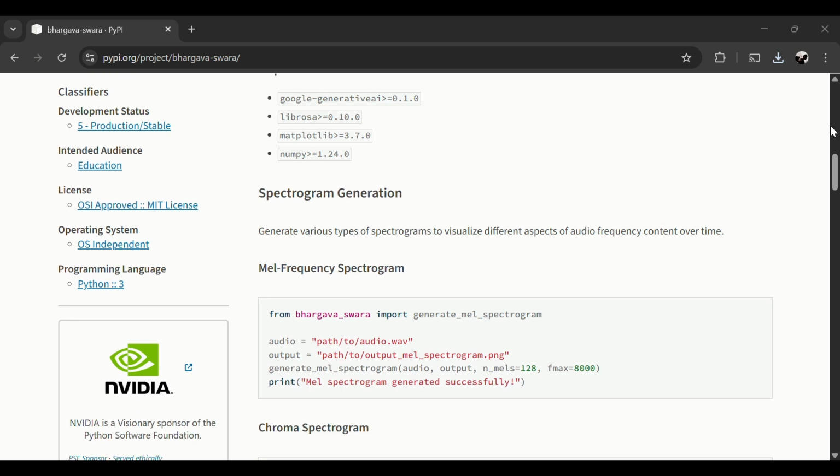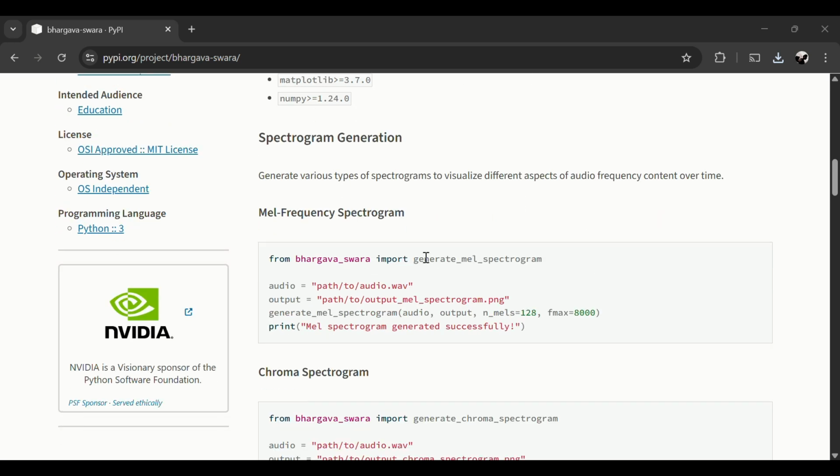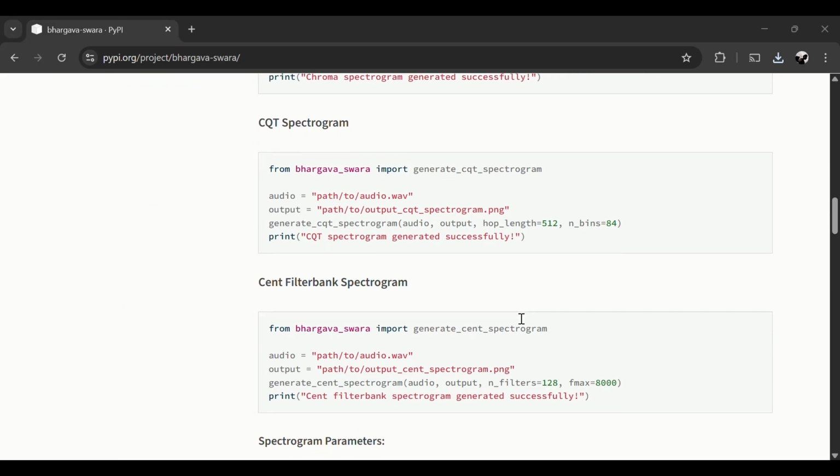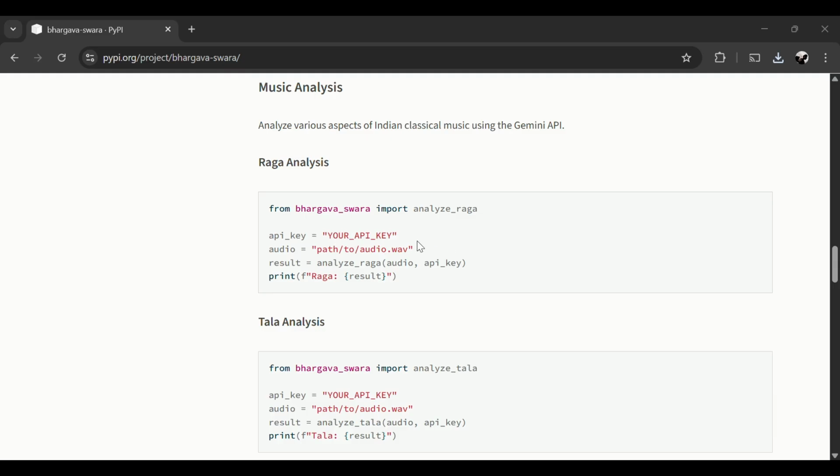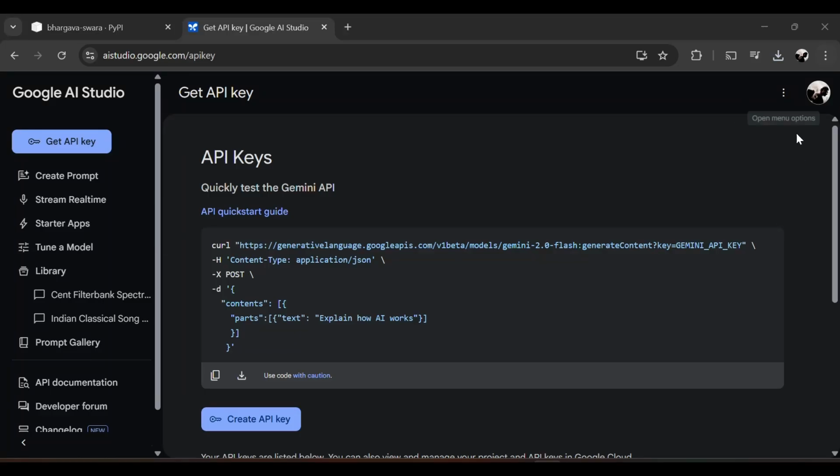For example, if the user needs to generate spectrograms, all the user needs to do is import them from the library. But if the user needs to perform analysis or synthesis tasks like raga recognition or ornamentation detection, they may need something called a Gemini API key. For this, the user needs to have a Google account, and should get his own private Gemini key from Google AI Studio that he can later use in the code.